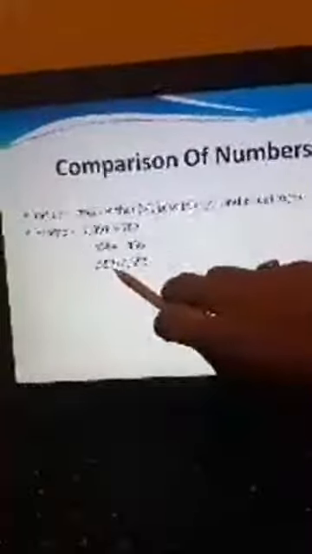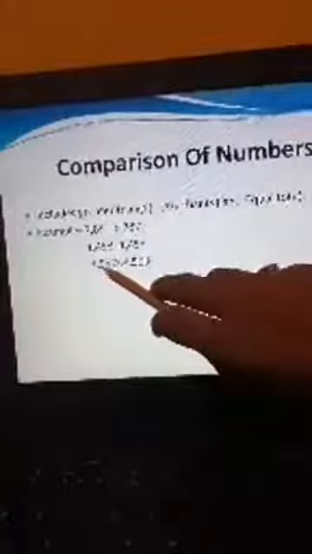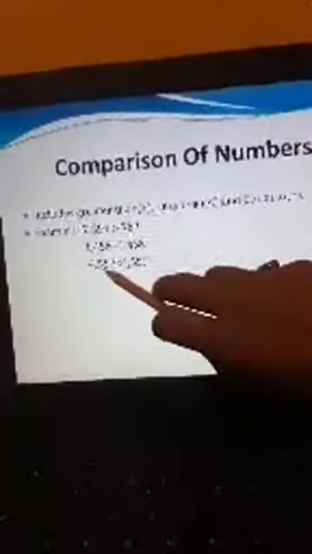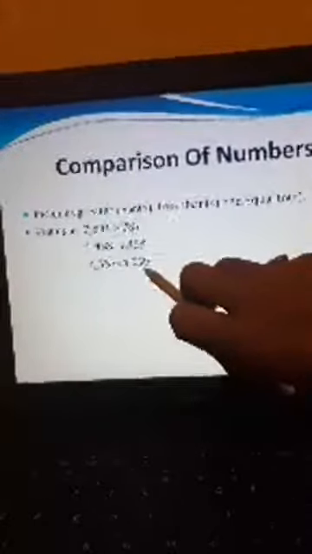But 7 here is smaller than 9. So we can say that 4,557 is less than 4,559. Therefore, we will open the mouth towards 4,559.